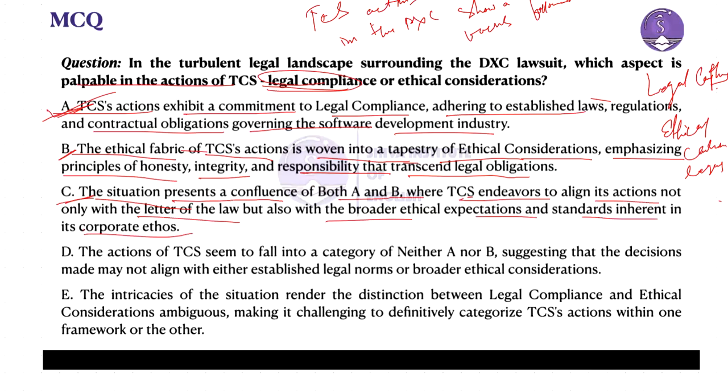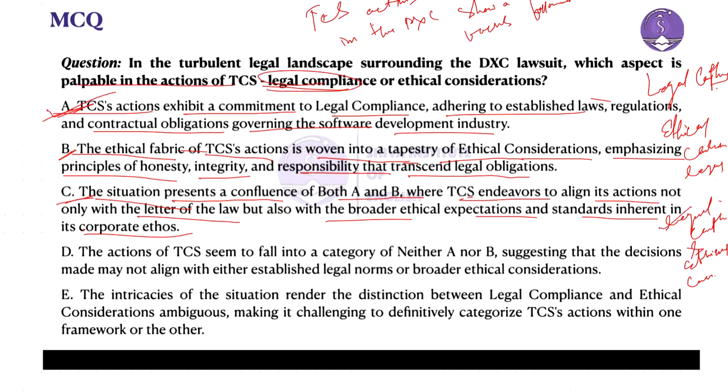Now, this one is indicating legal compliance and ethical consideration, isn't it? If I look into that, both A and B, this cannot fit here. The passage does not strongly indicate consideration of broader ethical expectations. It centers more on legal compliance, or legal allegations and consequences.